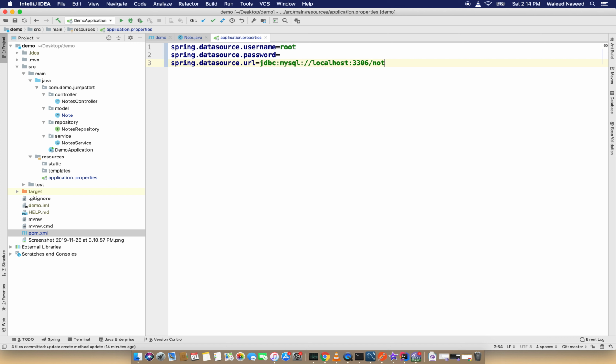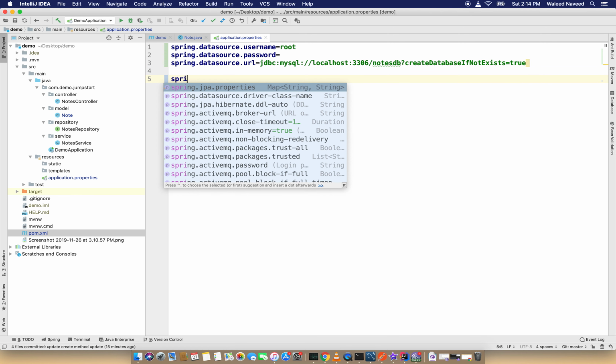The name of the database will be notesdb, and I can use this to automatically create the database if it does not exist in our local databases. So createDatabaseIfNotExist is equal to true.